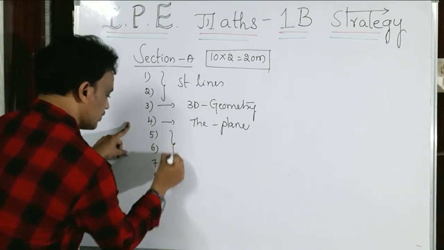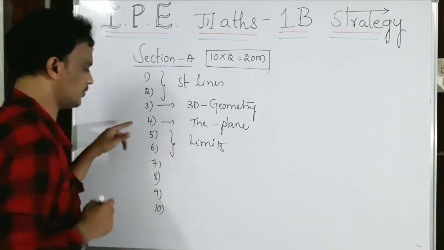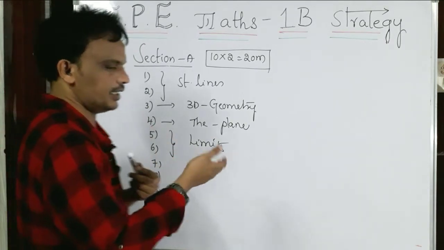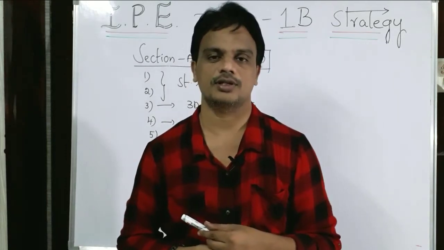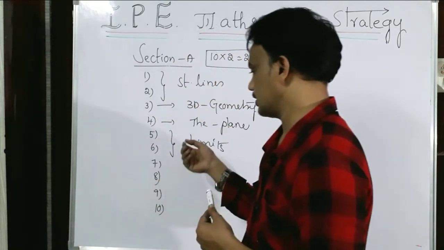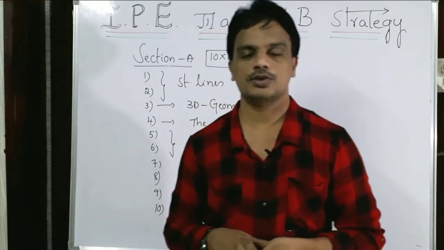This is from the limits. 2 questions are there from the limits. Particularly from the limits, some standard formulas are there, and based on the standard formulas you are going to get the 2 questions. Of course, from the limits we are going to use some methods.